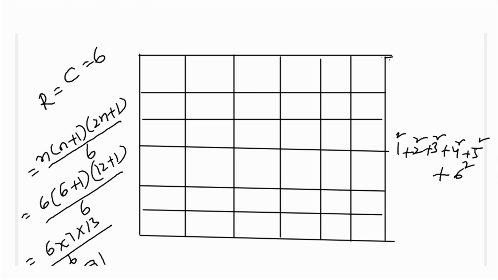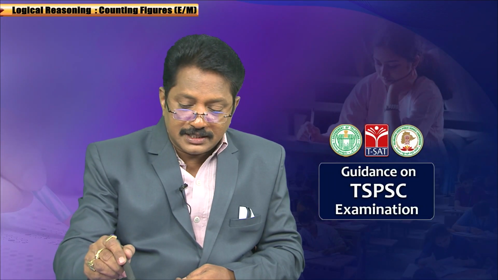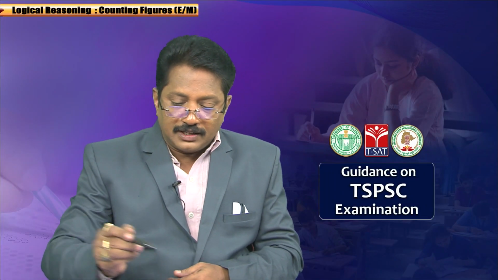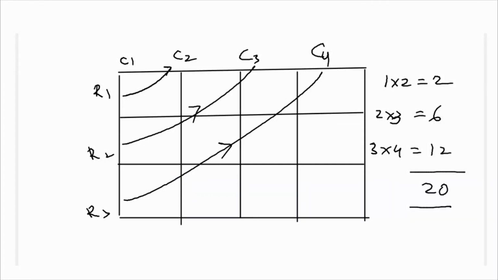Now we will see the next one. Rows and columns are different. Here the rows are 3 and the columns are 4. Like a cross multiplication: 1 into 2 is 2, 2 into 3 is 6, 3 into 4 is 12. Simply 2 plus 6 plus 12 is 20.